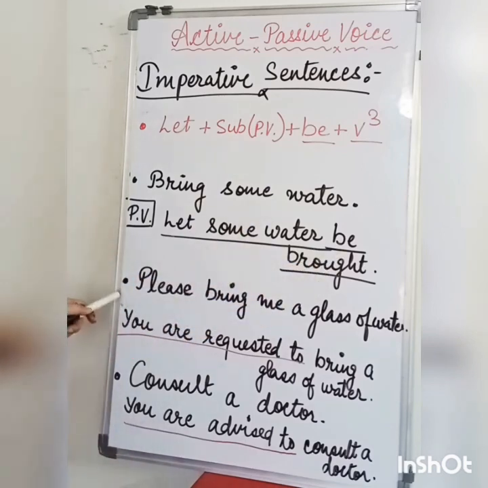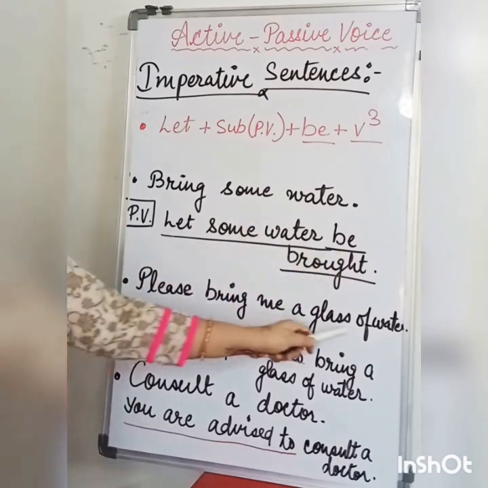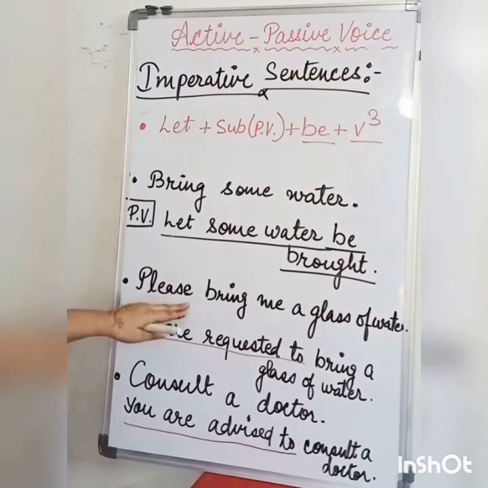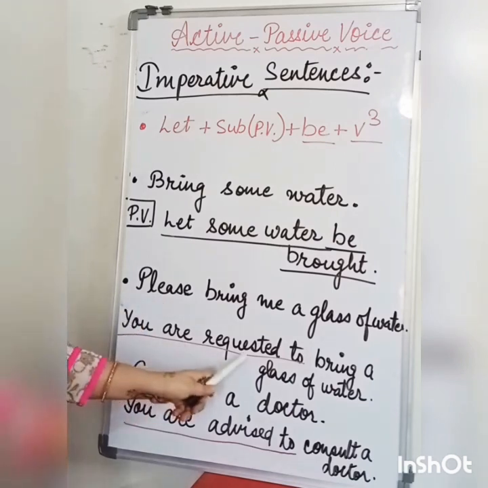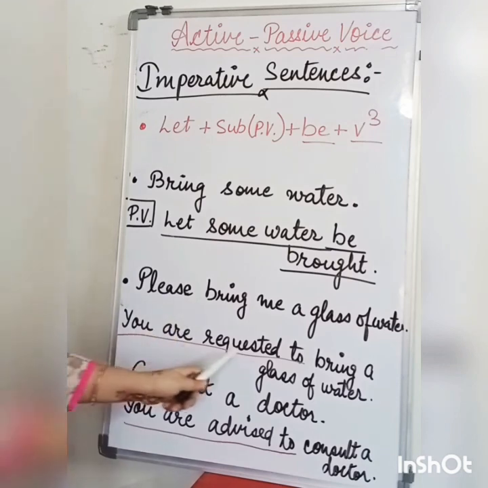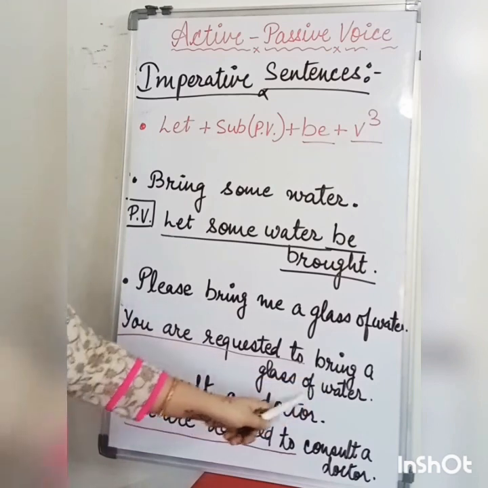Okay. Then next is please bring me a glass of water. So here request is expressed through this sentence. One more thing that we have to remember, that we just remove such words like please, kindly, we have to remove these words. Okay. So in passive voice we will say you are requested, because request is being expressed in the sentence. So we have to use you are requested to bring a glass of water.